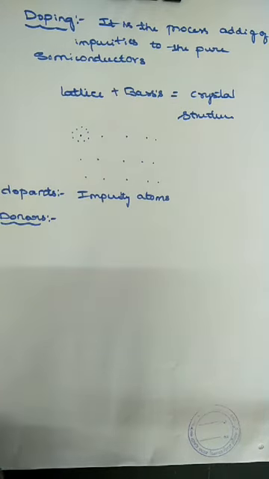Donors. So these are the pentavalent impurities.